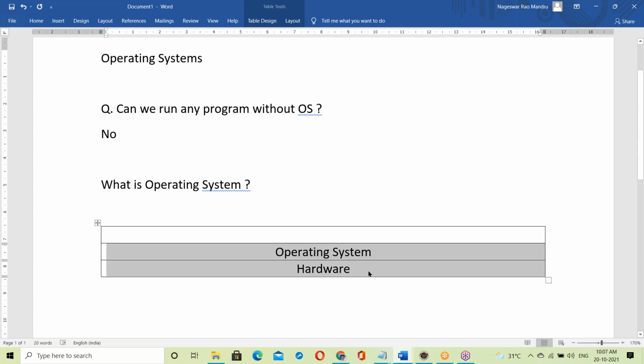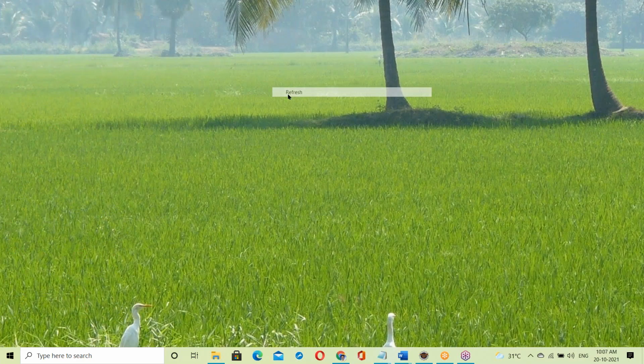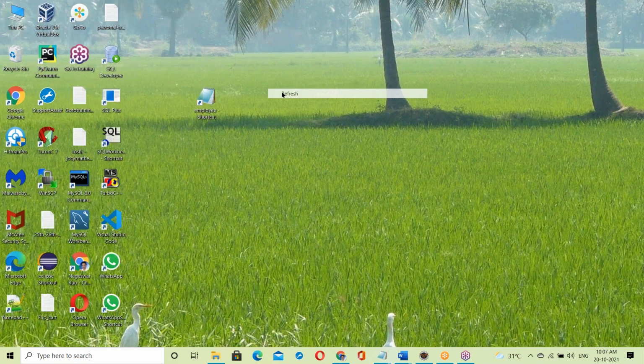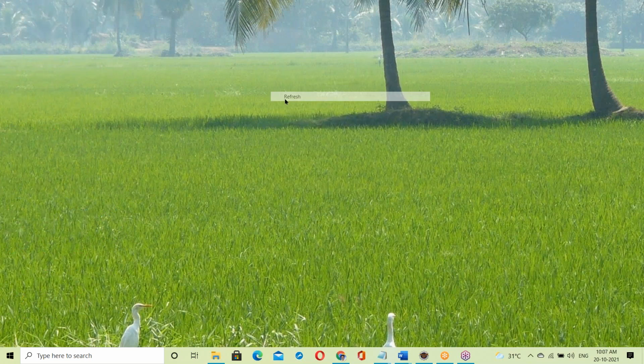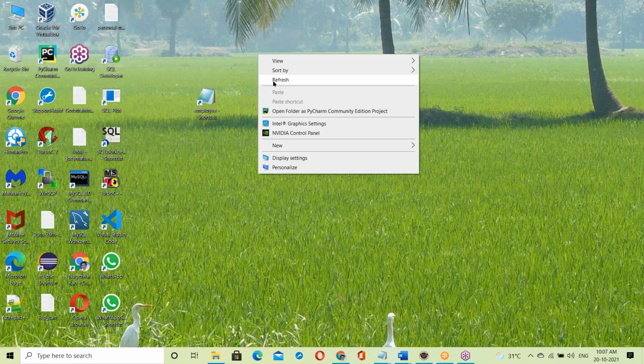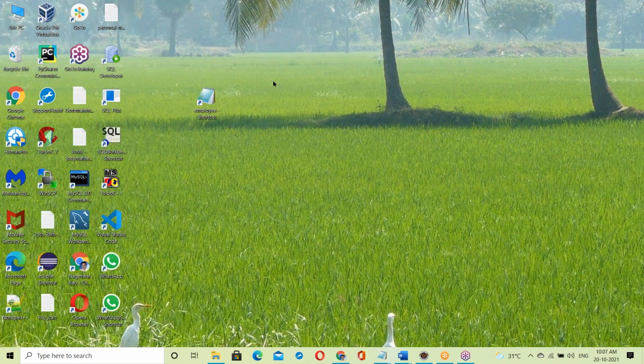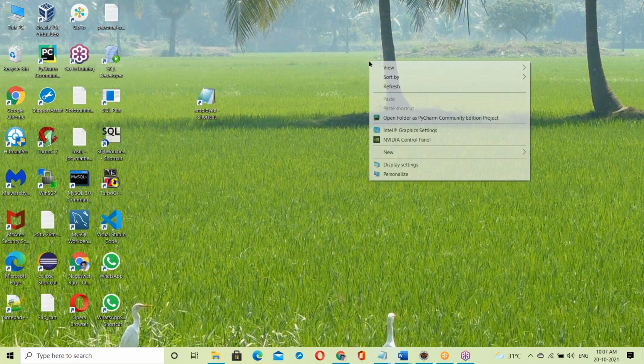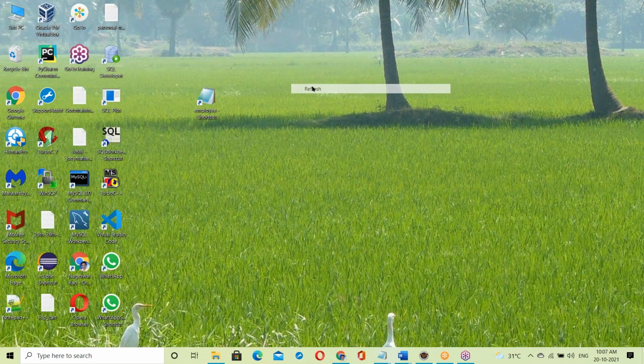So without an OS we cannot run anything. An OS is required compulsorily. This is my system with an OS: my laptop with the Windows OS running. Now this OS is responsible for everything. Suppose when you launch VirtualBox, the OS is responsible for launching it.